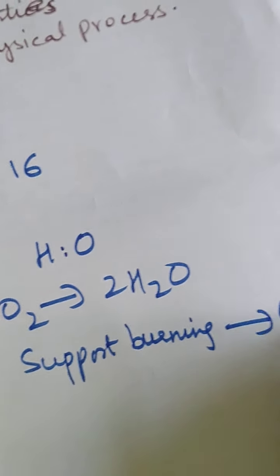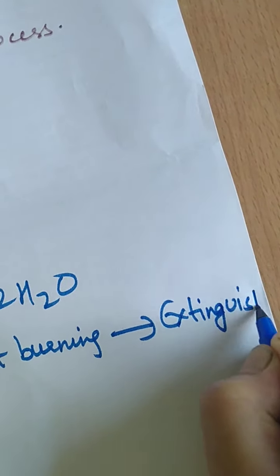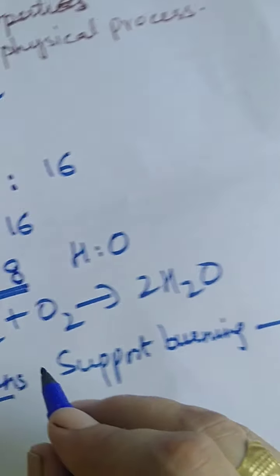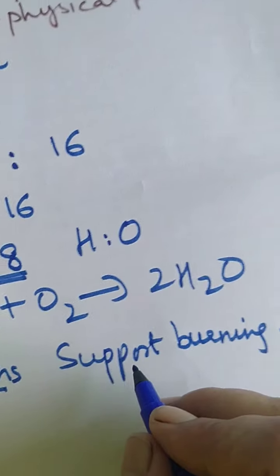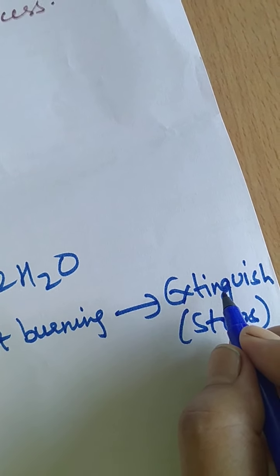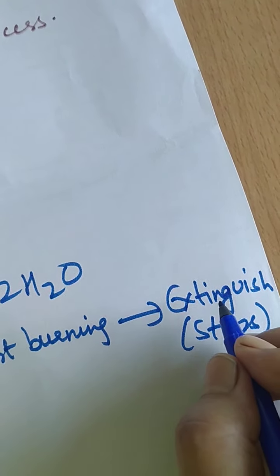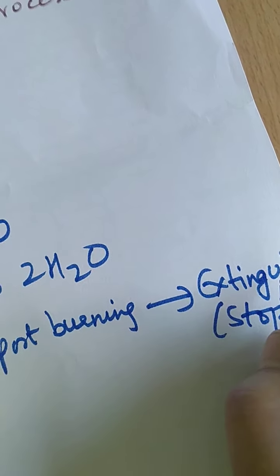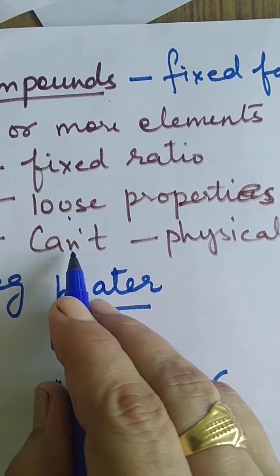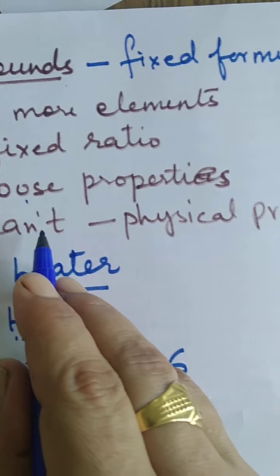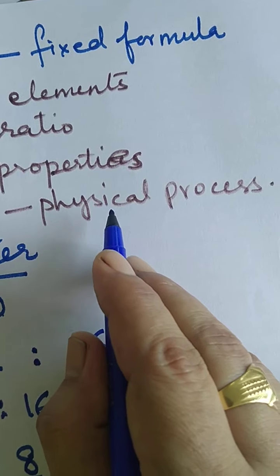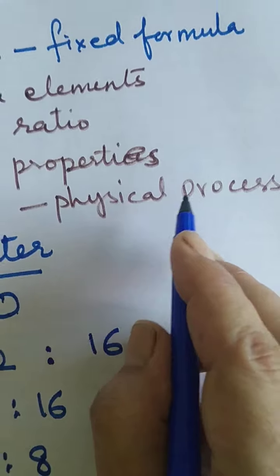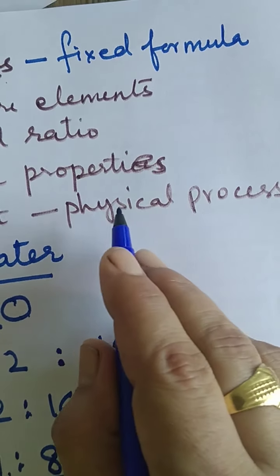It extinguishes, it stops fire. Hydrogen burns, oxygen supports burning, but the water formed from hydrogen and oxygen extinguishes, it stops fire. Totally different properties. And if you want to get back hydrogen and oxygen from water, you cannot apply any physical process. Special chemical methods are applicable to obtain back the components.